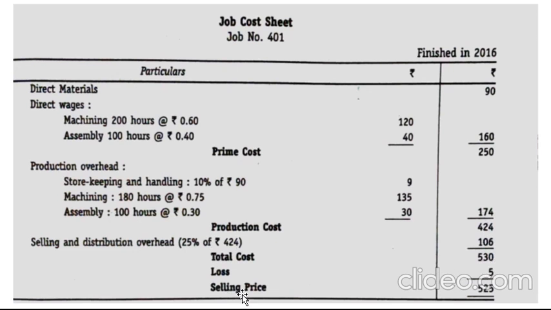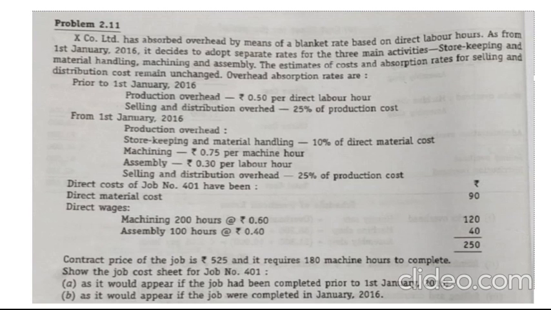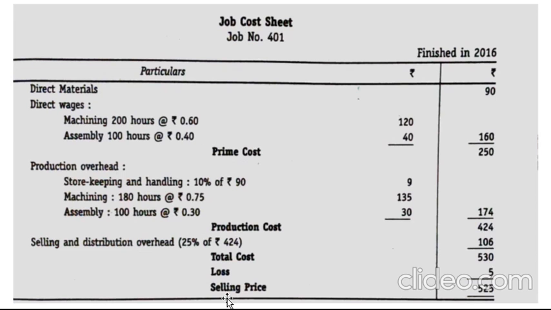Your selling price is nothing but your contract price, which is the same. Contract price of the job is 525. So here the selling price is 525, and the cost which is incurred is 530. So your cost is more than your selling price, which means you have got a loss. So 525 minus 530, you will be getting a loss of rupees 5.